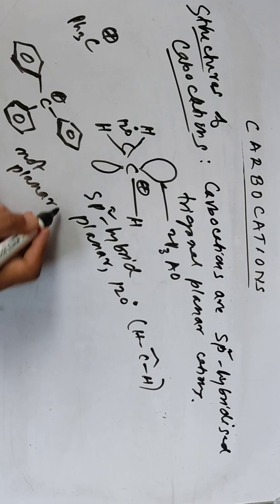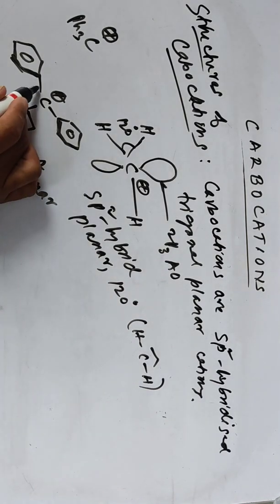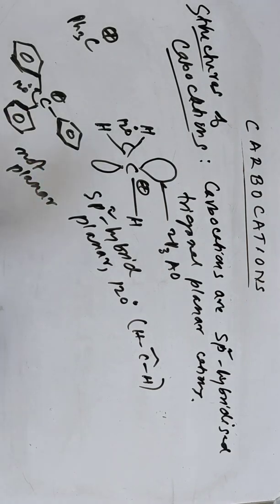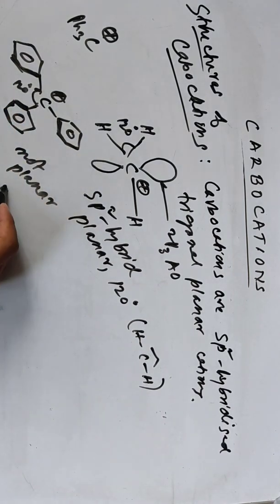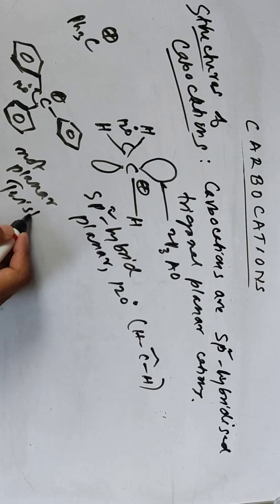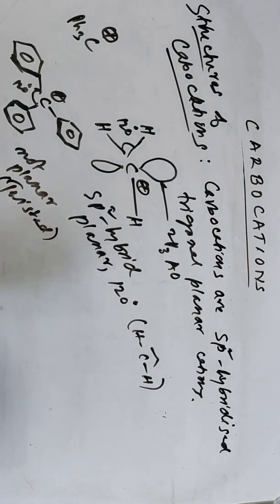So I'm giving one example that carbocations may not be planar or sp2 hybridized, but still the angles are 120 degrees. The angle is okay, but the compound is not planar, like a propeller-type fan, twisted. These are bulky phenyl groups, and the bonds are slightly twisted.